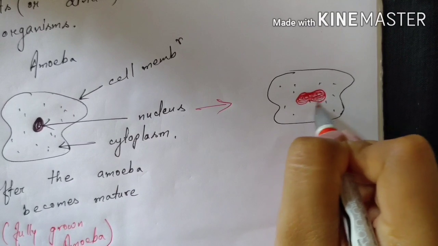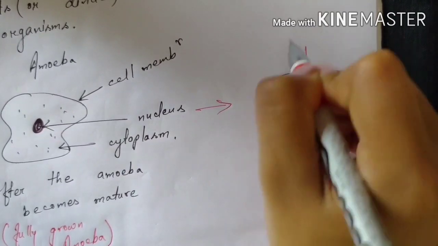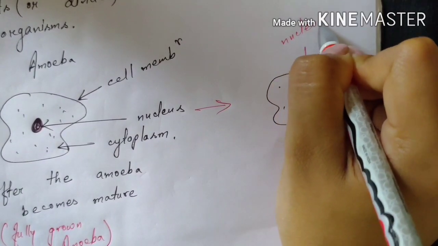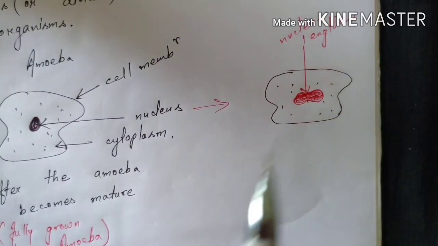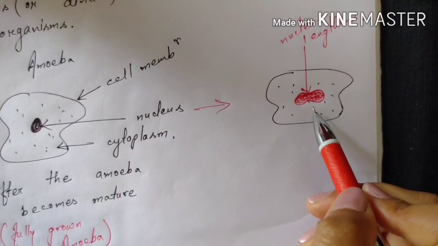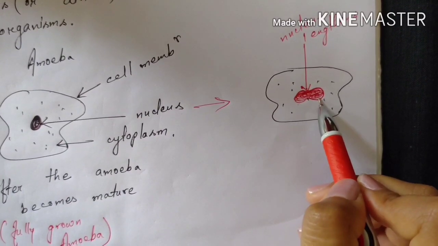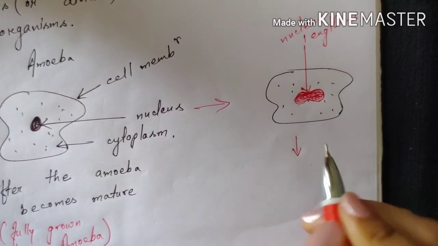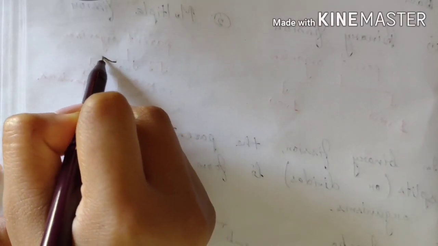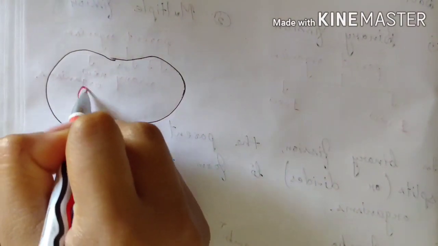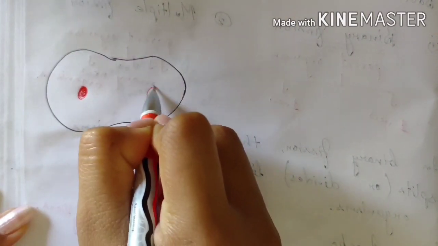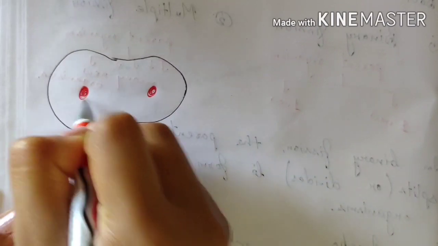This is the nucleus of the amoeba. When the nucleus elongates, it gets divided into two parts. That means two new nuclei form.